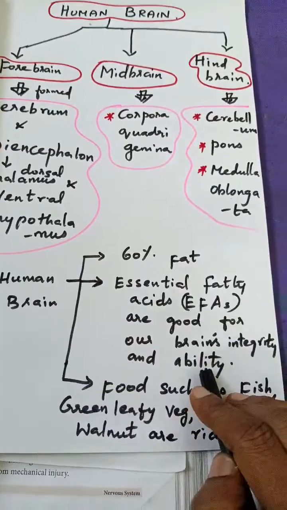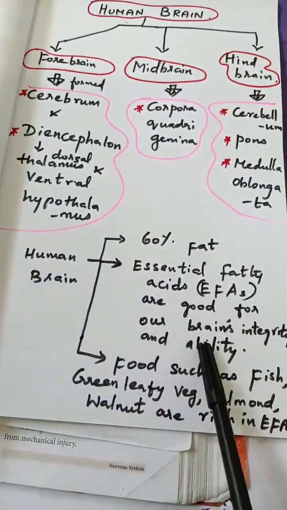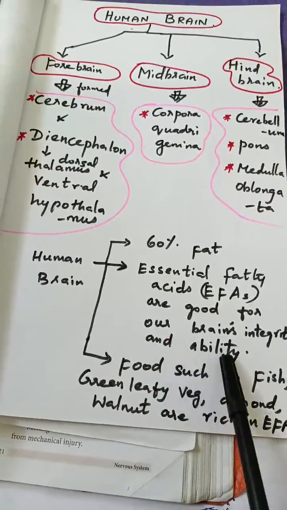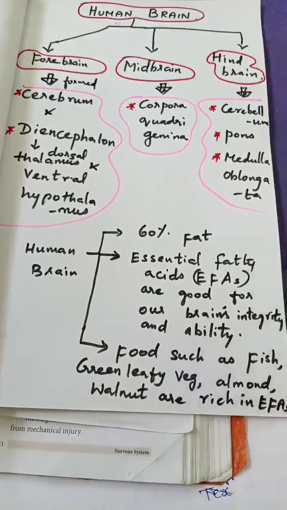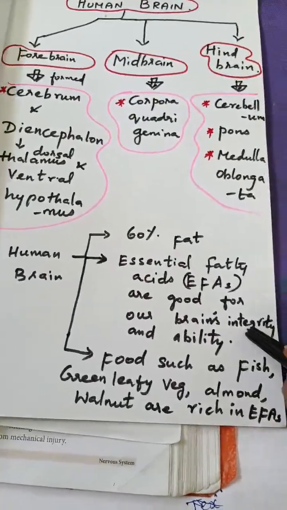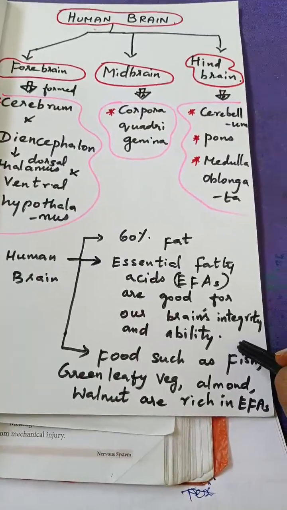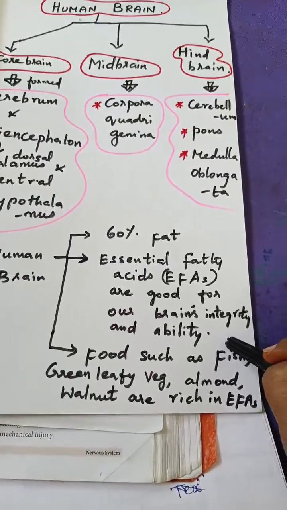Okay, because these essential fatty acids maintain the brain's integrity and ability, so that if our brain functions properly, we are able to react accordingly and lead our life successfully. Yes or no?